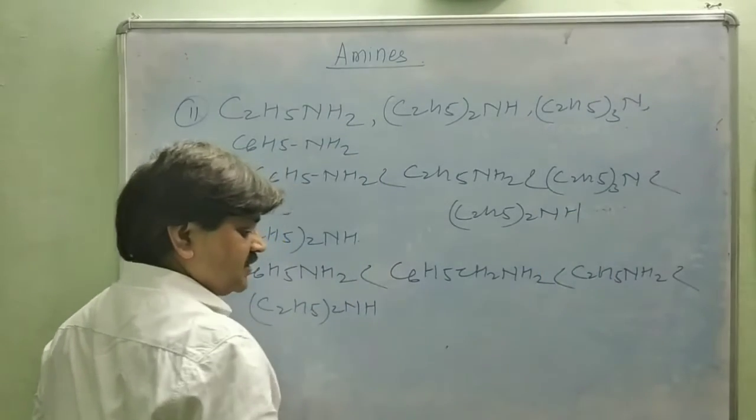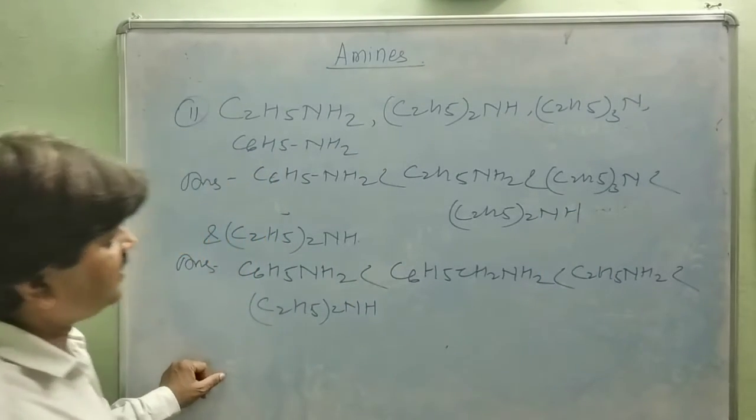This is the right order of basic strength of the given amines.